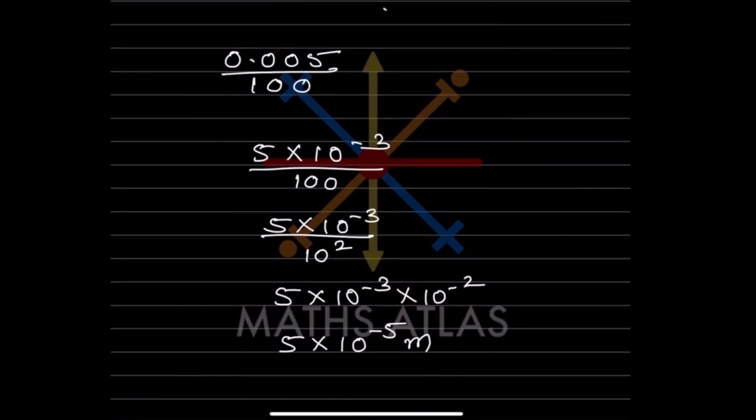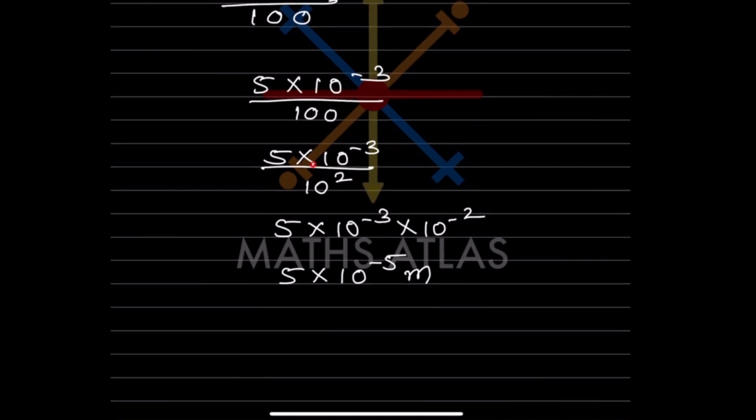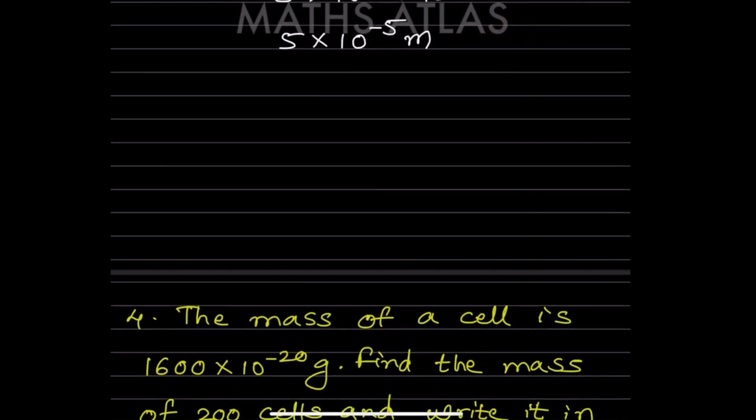So 5 into 10 raised to minus 3 divided by 10 raised to 2. If this goes in the numerator, that is 10 raised to minus 2. So this 5 as it is, the base is the same, so we add the exponents: minus 3 minus 2 is minus 5. So 5 into 10 raised to minus 5 meter is the answer.